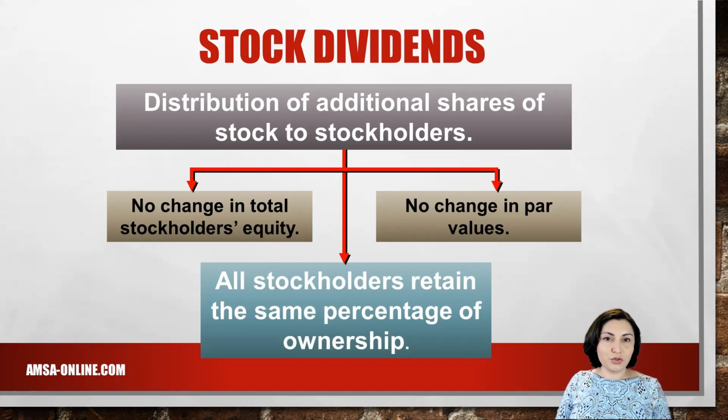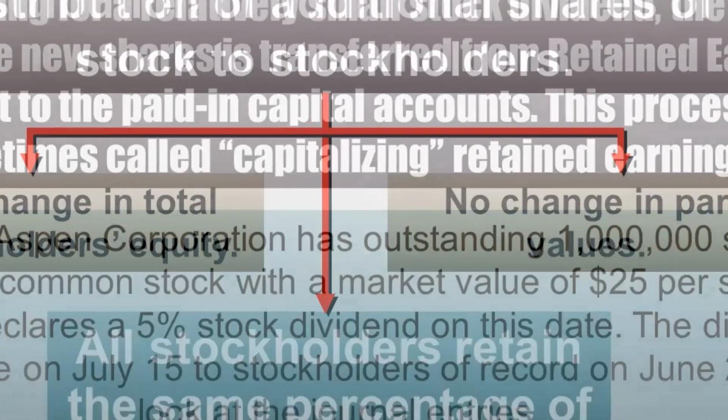Sometimes corporations will distribute additional shares of stock as a dividend. Reasons for doing this include keeping the market price affordable by increasing the number of shares outstanding and providing evidence of management's confidence in the company.